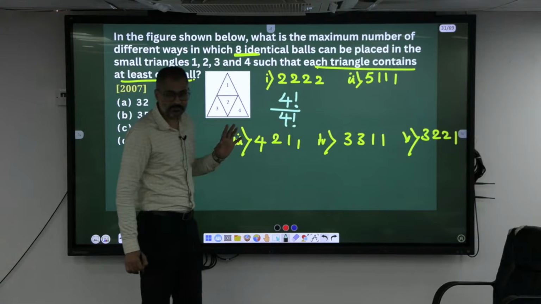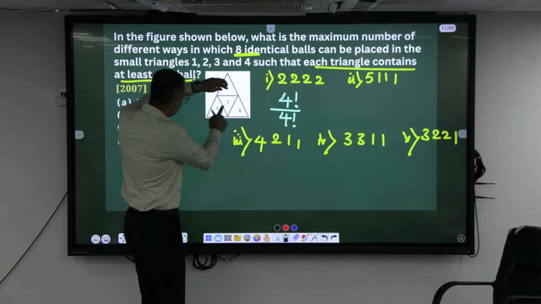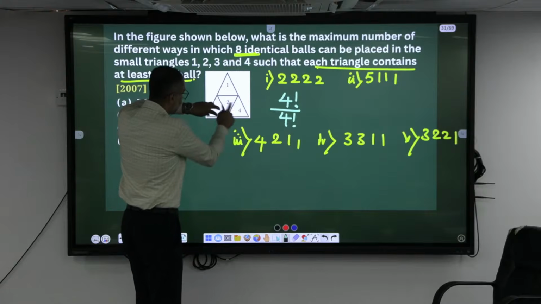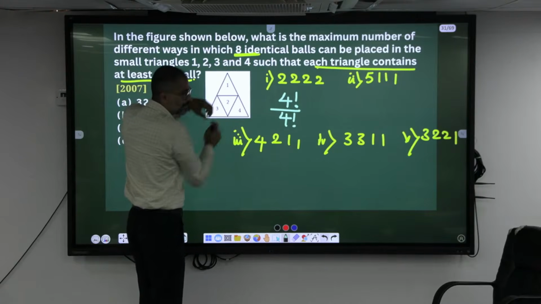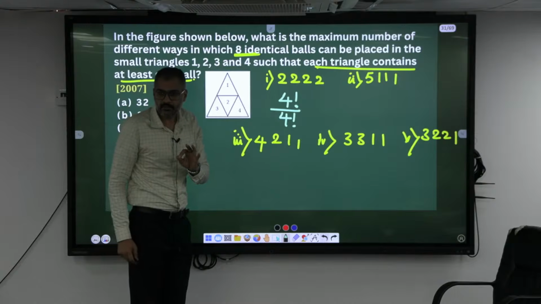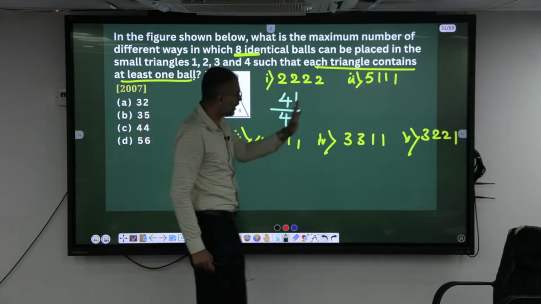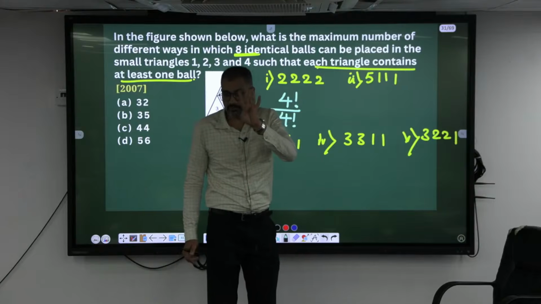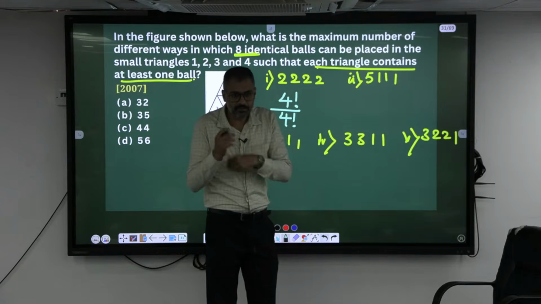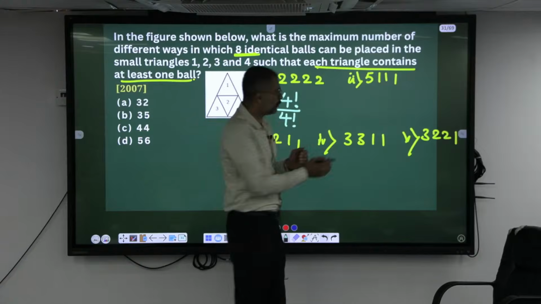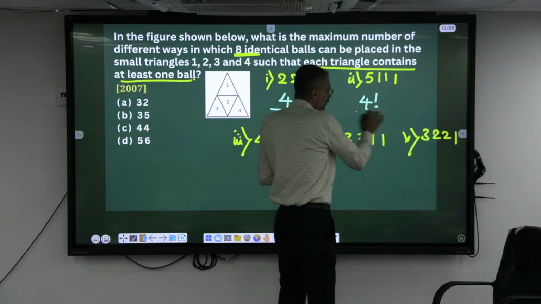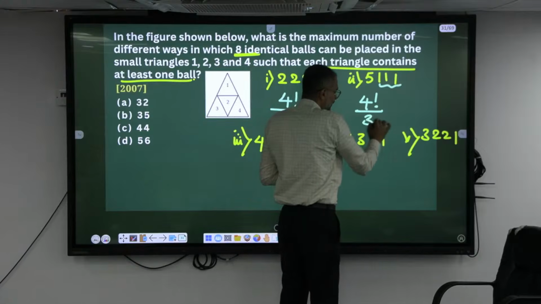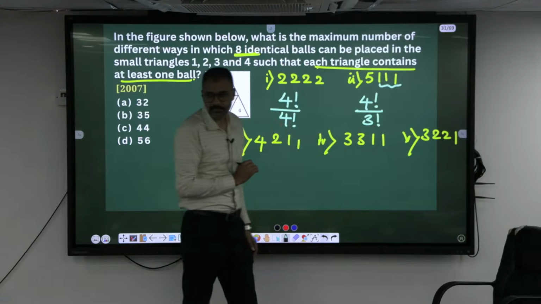5, 1, 1, 1. Okay, you can place this 5 here, 1, 1, 1 here. Isn't it? So I have 5, 1, 1, 1. How many types of balls here? 4 sets of balls. How many different ways can you arrange them? 4 factorial. Do you have a repetition? Yes. Divide by 3 factorial.